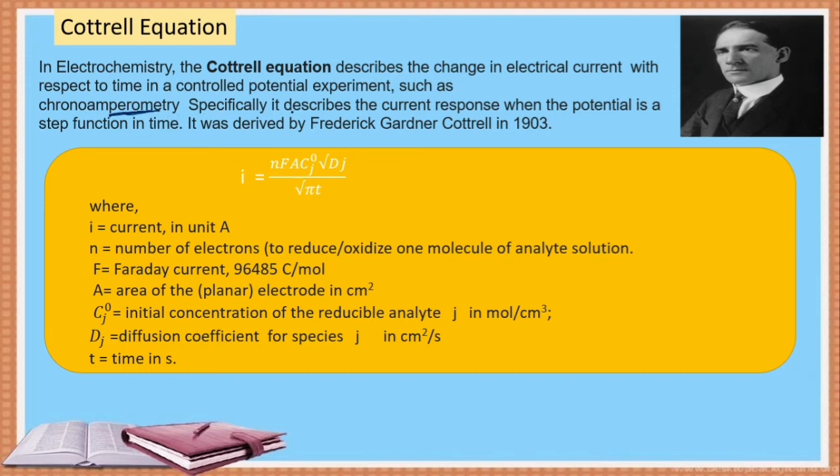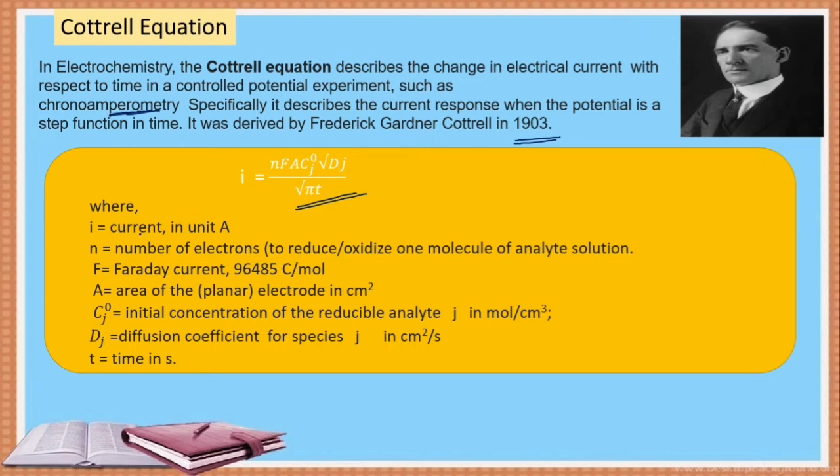Specifically, it describes the current response when the potential is a step function in time. It was derived by Frederick Gardner Cottrell in 1903. The equation is I equal to n F A Cj naught under root of Dj divided by under root of pi t.